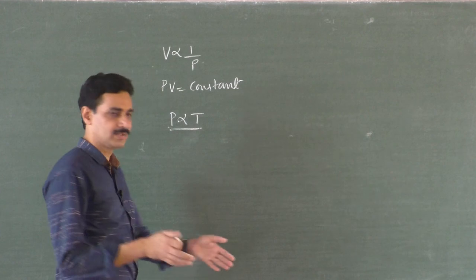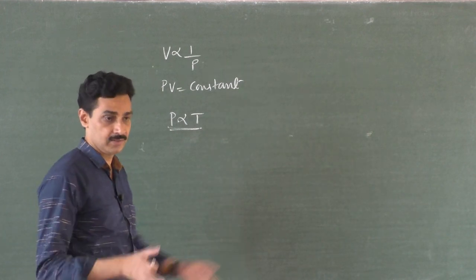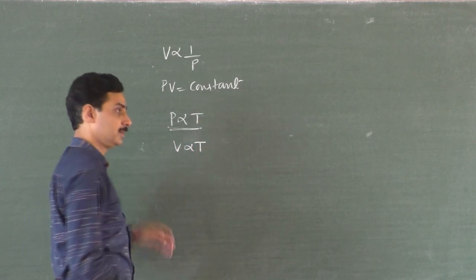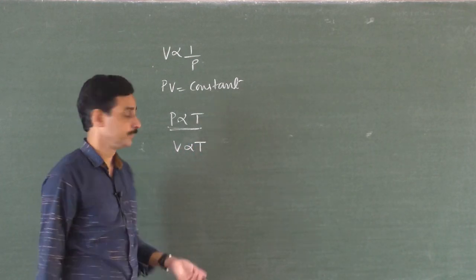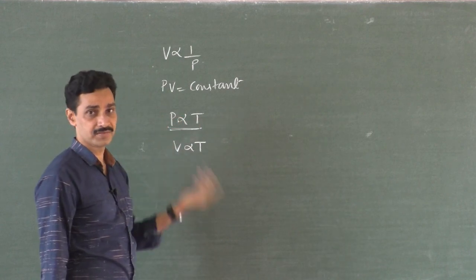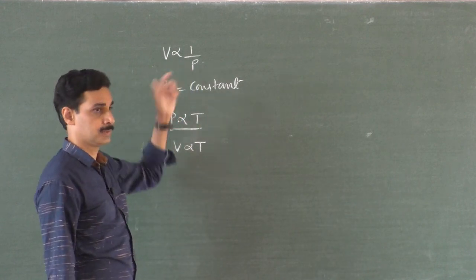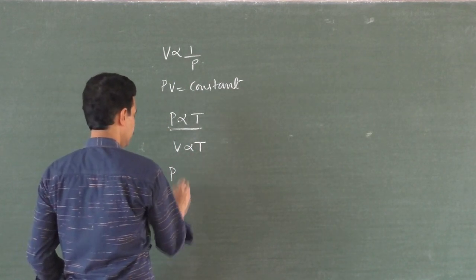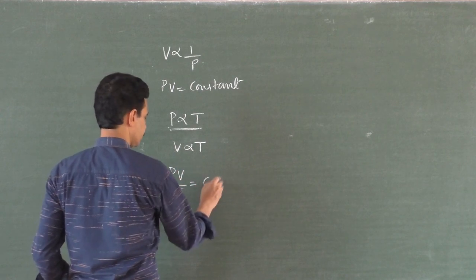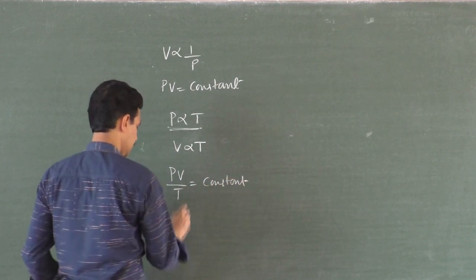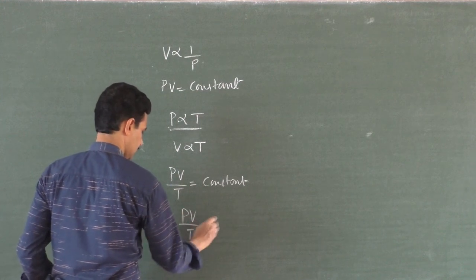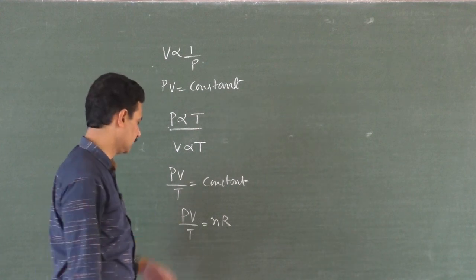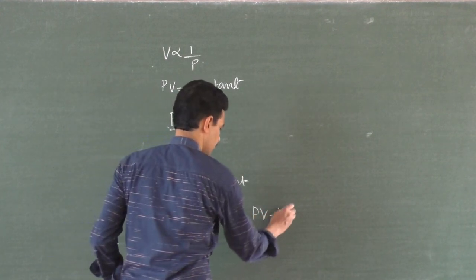Similarly, if you allow the gas to expand, keeping pressure constant, you have a piston and allow the piston to move, then volume is directly proportional to temperature at constant pressure. Pressure is directly proportional to temperature at constant volume. Volume is inversely proportional to pressure at constant temperature. That's what we have. And if you combine all the three, you will get PV by T is a constant, or PV by T is equal to nR, where n is the number of moles in the gas, R is the universal gas constant, and PV equal to nRT. That's what we see, right?